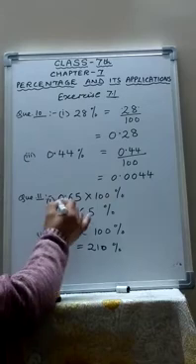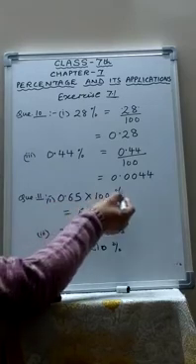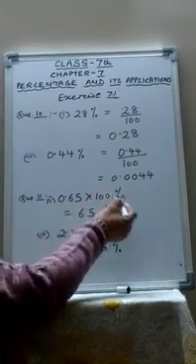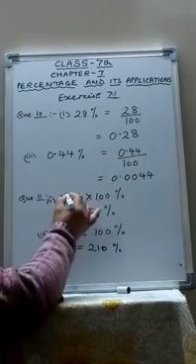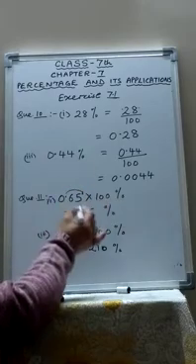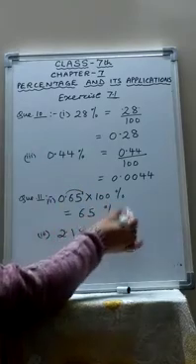So how will you convert? 0.65 into 100. Whenever you multiply by 100, it will convert it into percent. Now you are multiplying by 100, 2 zeros. So the point will shift 2 digits to the right hand side. So it will become 65%.